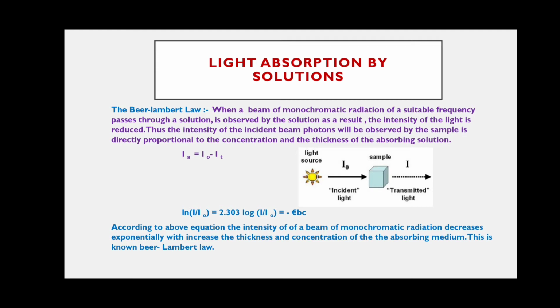According to the Beer-Lambert law, when a beam of monochromatic radiation passes through a solution, the solution results in decreased intensity of the incident radiation.